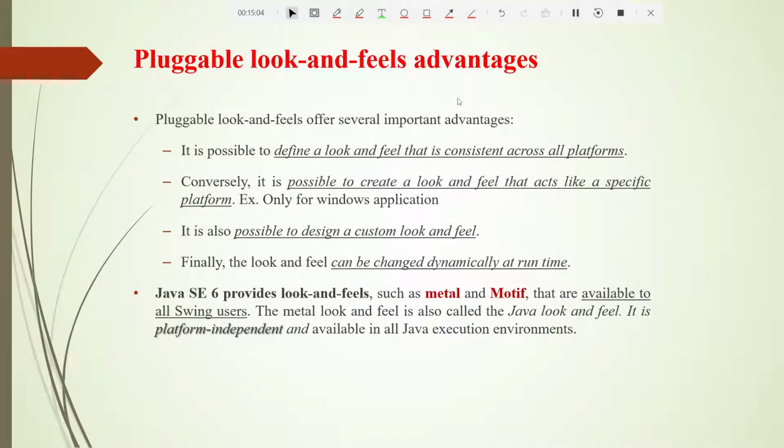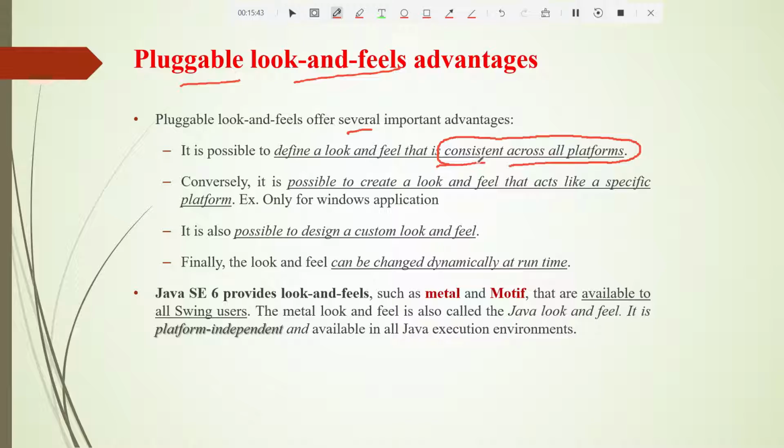Now, what are the advantages of the pluggable look and feel? Pluggable look and feel offers several important advantages. The first advantage is that it is possible to define a look and feel that is consistent across all platforms. I told you, you can make changes only if you want to. If you don't want to make changes, then it is very easy. Just develop the code once, then in any operating system it will look the same, exactly how you developed it. So that is the main advantage.